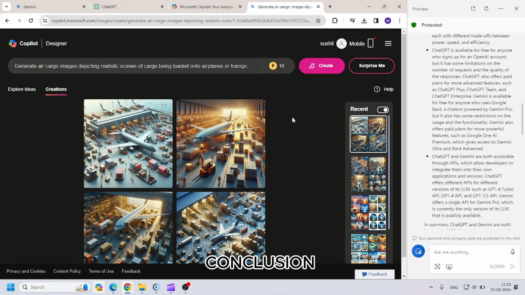So the choice is yours. If you can pay for ChatGPT 4, the user experience is good. You can give a prompt, and then you can get the results.